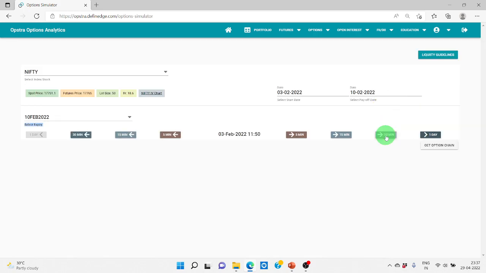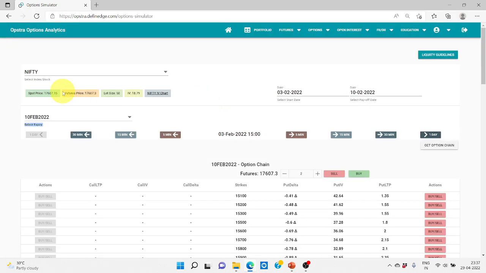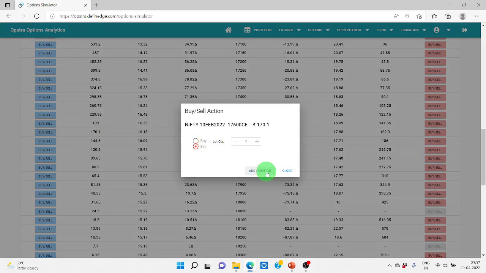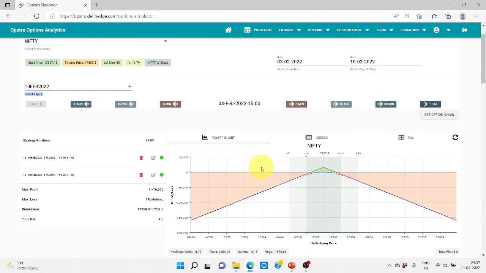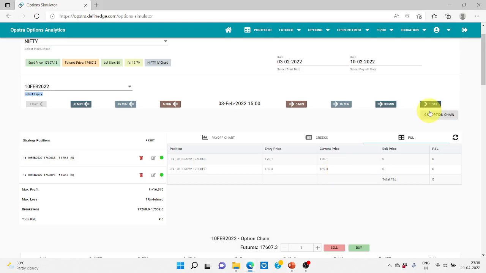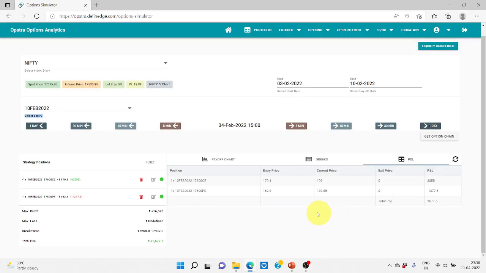Again at 3 o'clock, the same way, we will see what the ATM options are, and we'll sell 17,600. So we're going to sell the 17,600 call and put. Okay, we'll see the next day. Next day, obviously, one of the options will generally go into the money. In this case, the 17,600 put has gone into the money again, so we are going to close this at a loss.